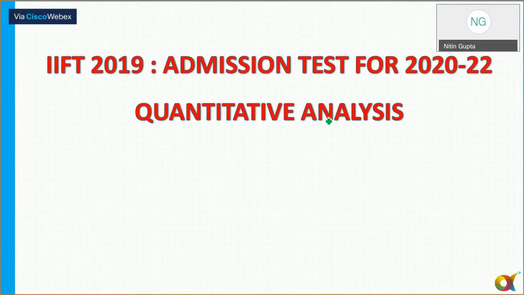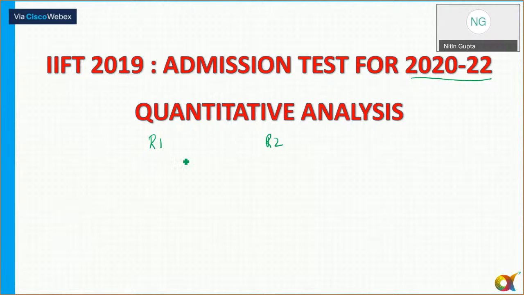So what I was telling you earlier is that this is for the admission test for the year 2020. What I'm going to do here today is, like I told you yesterday also, when it comes to the quant section, as there is no sectional time limit, you should always try to do the paper in two parts, in two rounds. That is round one and round two. R1 and R2 represent round one and round two.